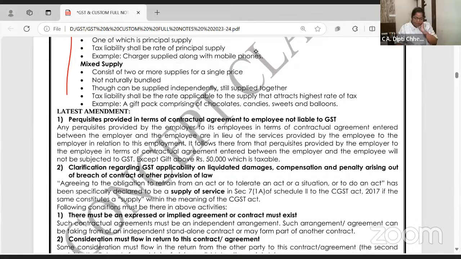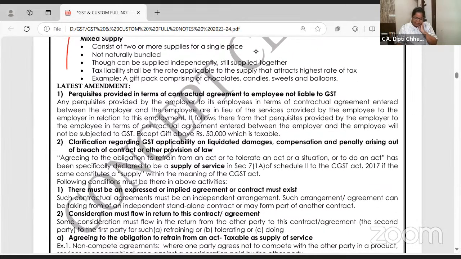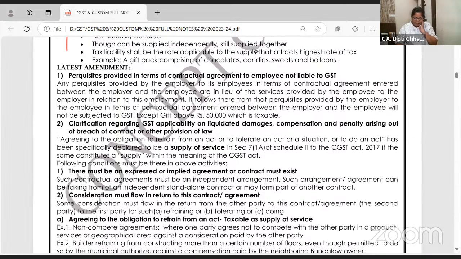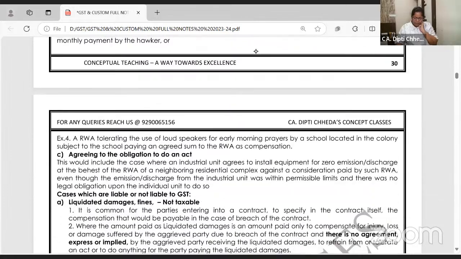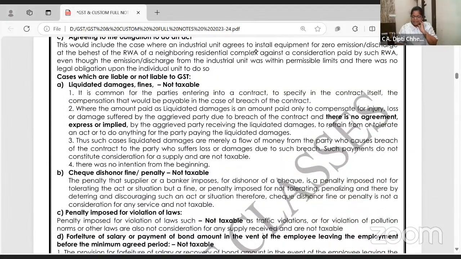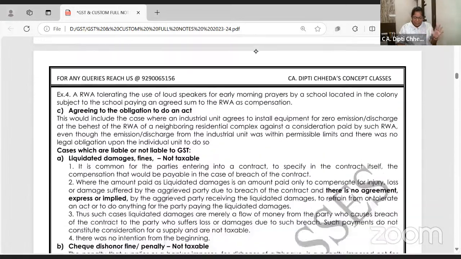Now here are some added latest amendments. I have already discussed them in the amendment lecture, and I'll put the link of the amendment lecture also. We'll take a break now. It's already 1:30. There was a power cut, otherwise I would have completed this part so that we could revise what we have studied, deemed supply today and all. We will take it tomorrow, but a request to all of you to please study. Just read it once and come.